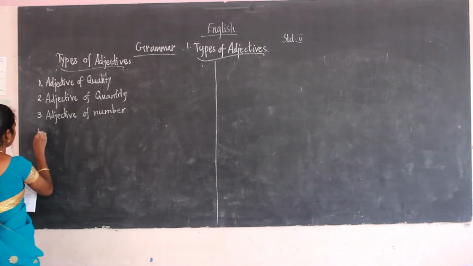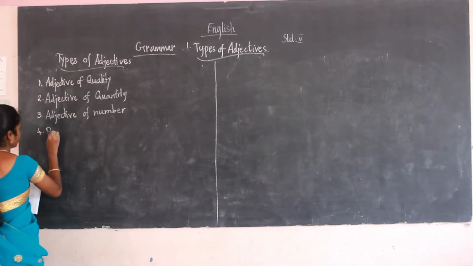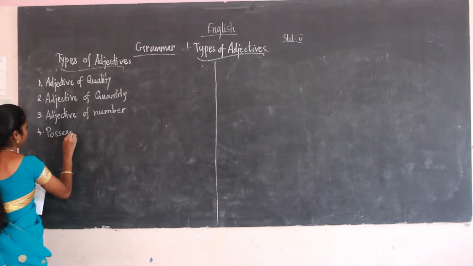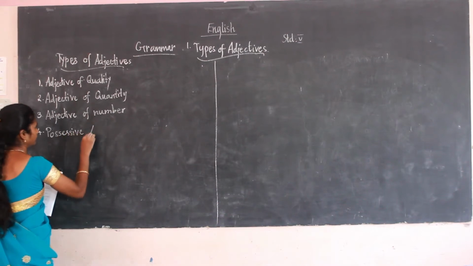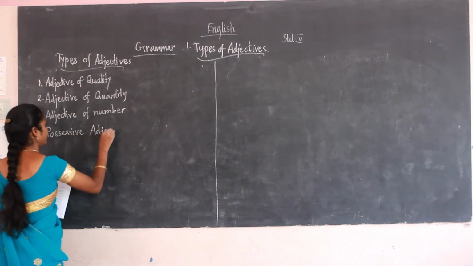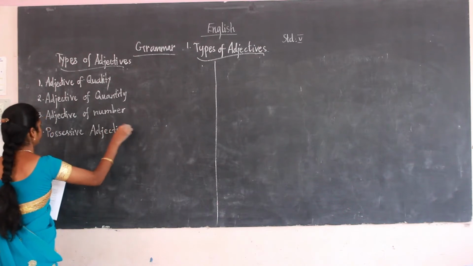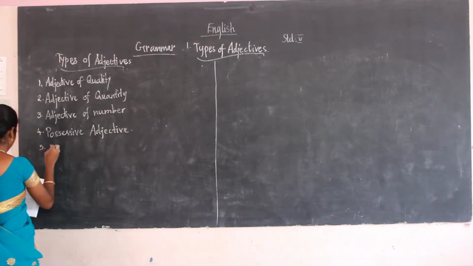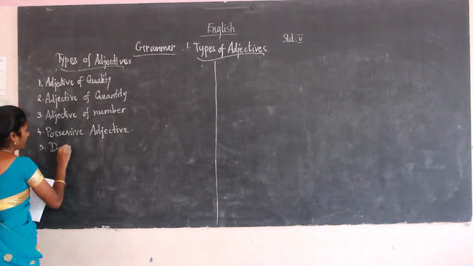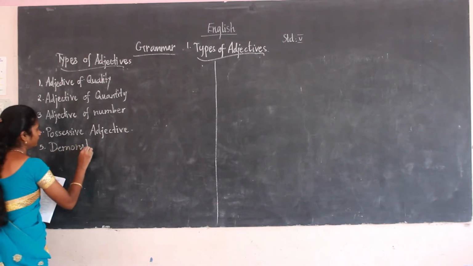Fourth one, possessive adjective. Fifth one, demonstrative adjective.